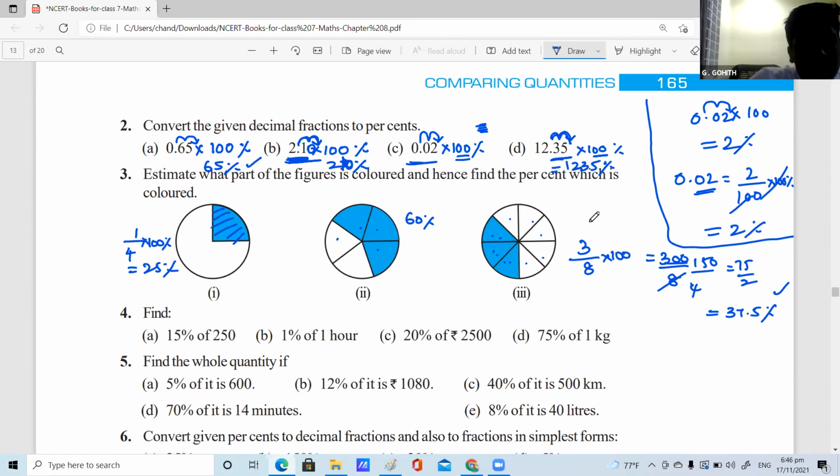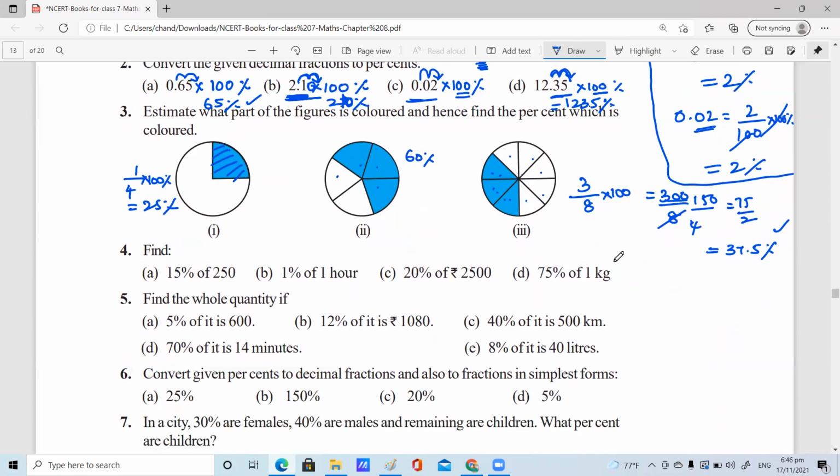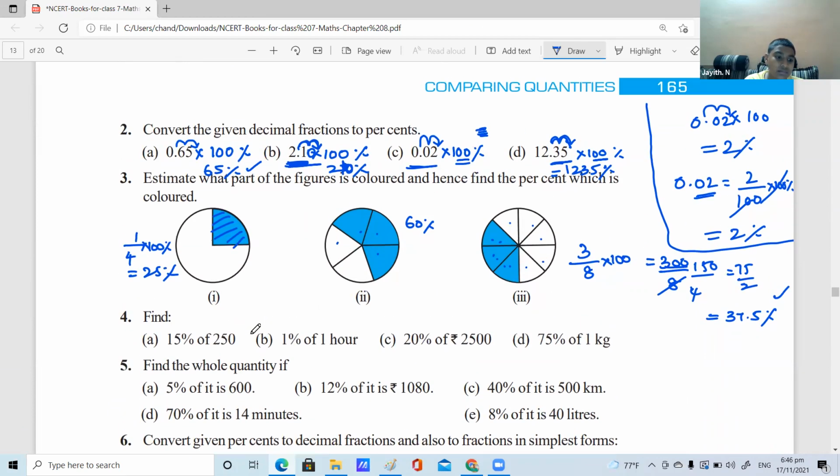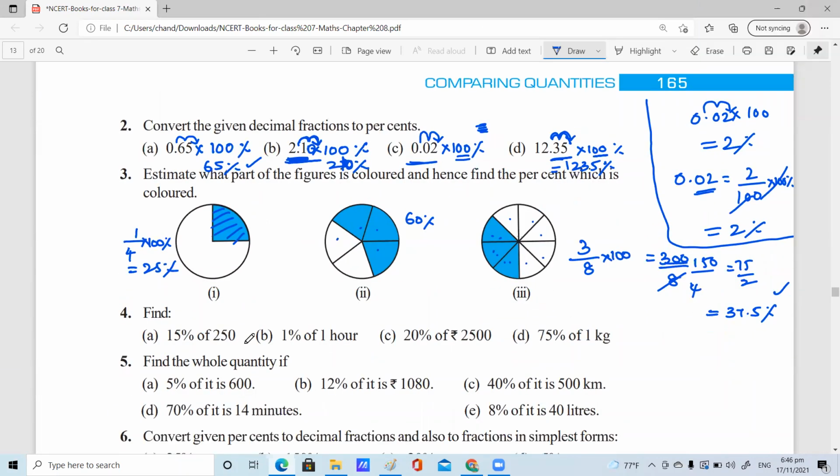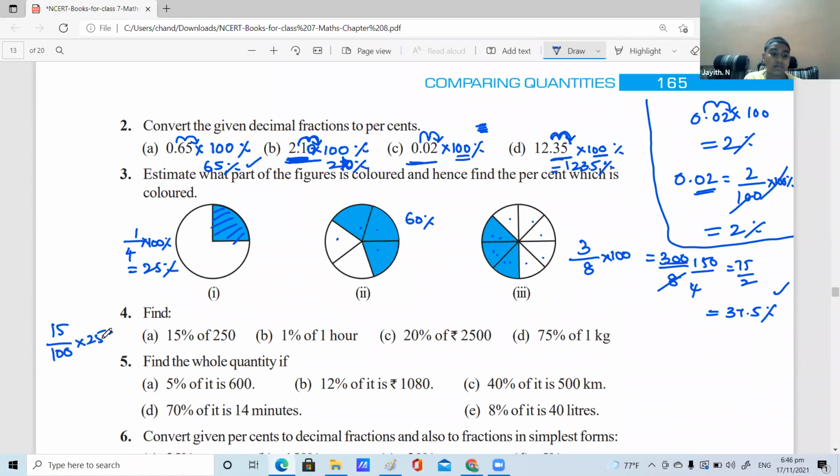Vallabha, are you giving the answer or can I say the next one? Ma'am, can I say for this one? The next question: find 15% of 250. Ma'am, 15 divided by 100 multiplied by 250. Very good. Now please simplify this part.